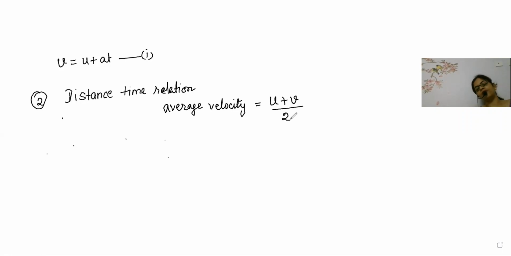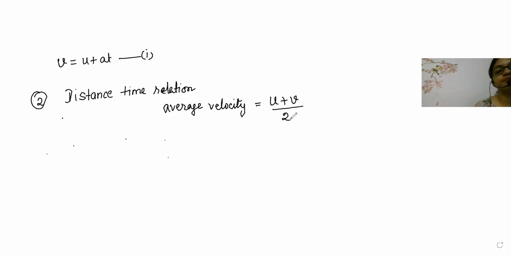You know this formula, na beta? Average velocity is equal to initial velocity plus final velocity by 2. This formula everybody already knows.